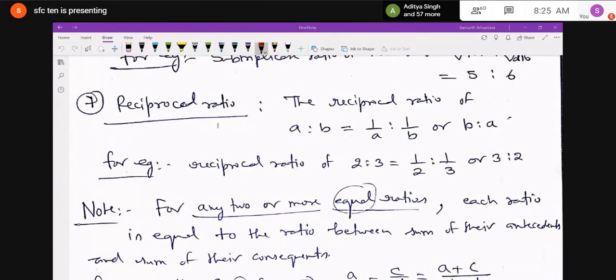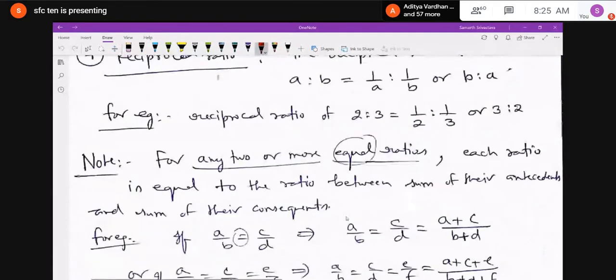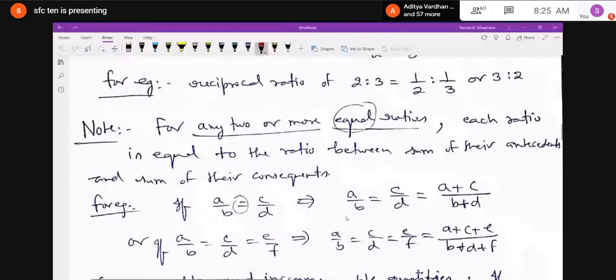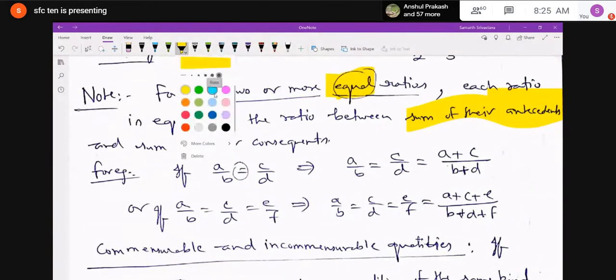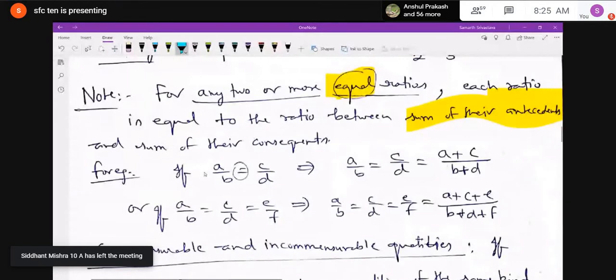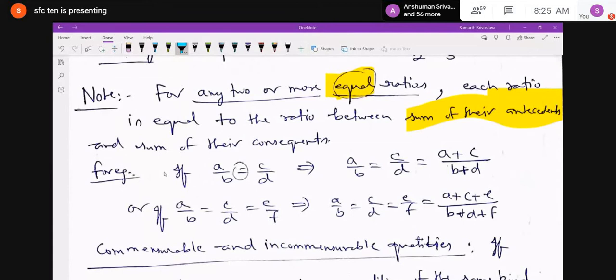Now you have to note down that for any two or more equal ratios, each ratio is equal to the ratio between the sum of their antecedents and the sum of their consequents. This is a very important result which will be used in proportion also. When I explain proportion tomorrow, it will be used. This result is very, very important, and I will tell you the proof also, how it came into existence.